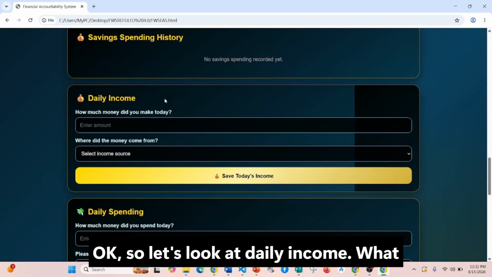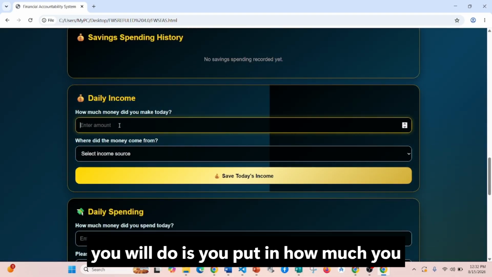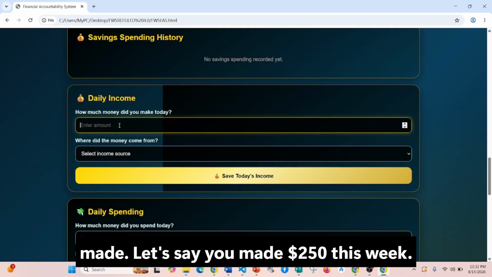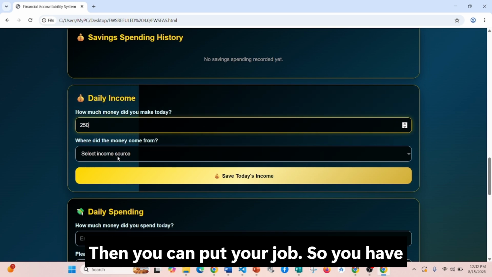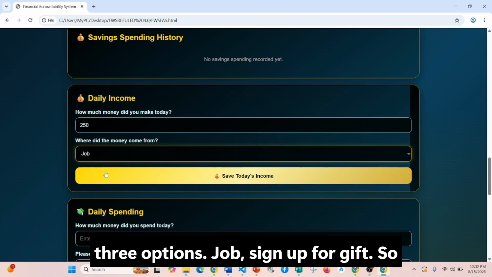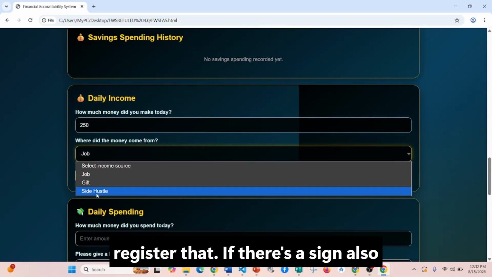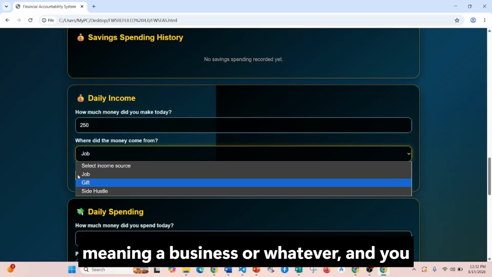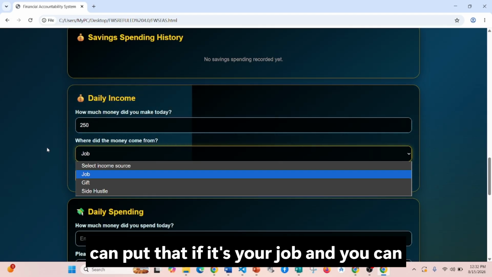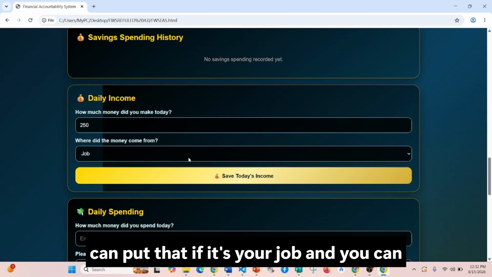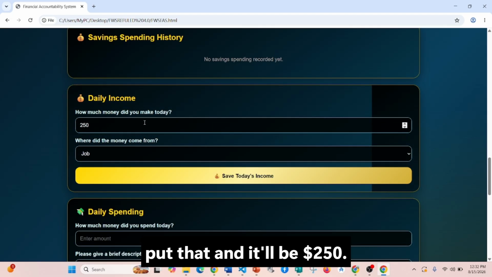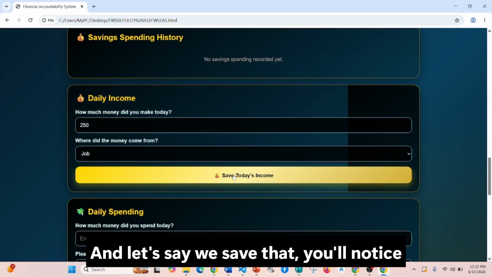Okay, so let's look at daily income. What you will do is put in how much you made. Let's say you made $250 this week. Then you can put your source. You have three options: job, side hustle, or gift. So if someone gives you a gift, you still register that. If it's a side hustle, meaning a business or whatever, you can put that. If it's your job, then you can put that. And it'll be $250, and let's say we save that.